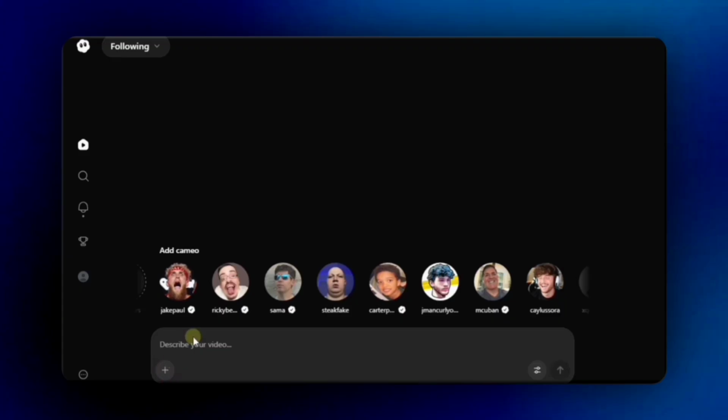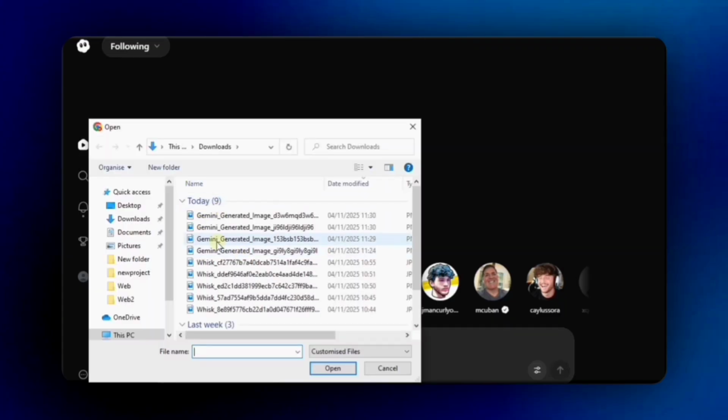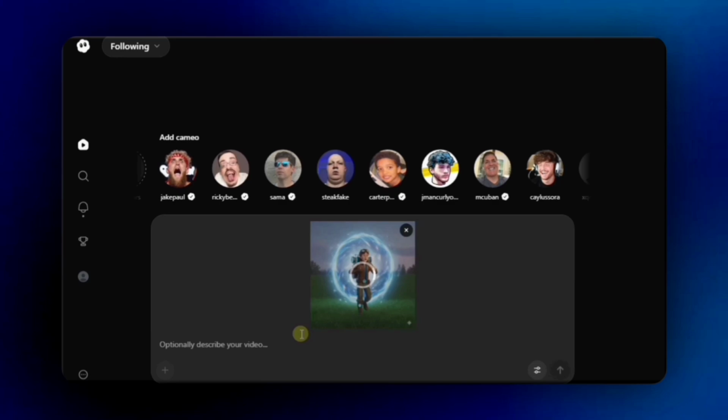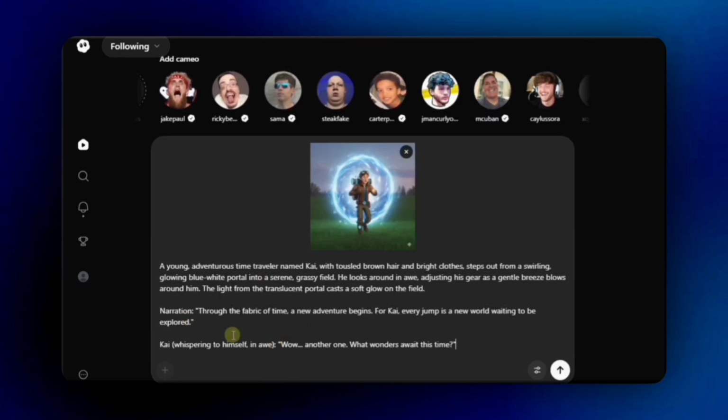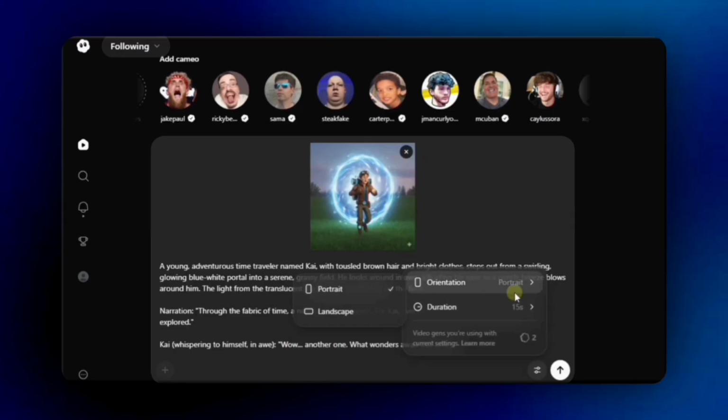After copying, go to Sora 2 and upload your first scene image. Once uploaded, paste the copied prompt below. From the settings icon on the right side, adjust the settings according to your scene, then click Next.